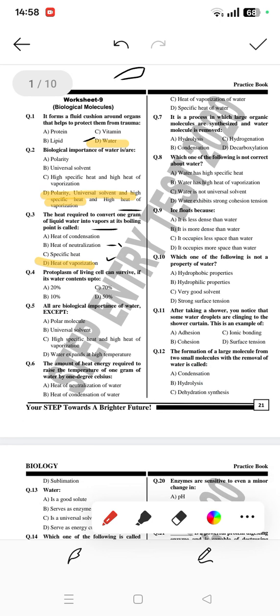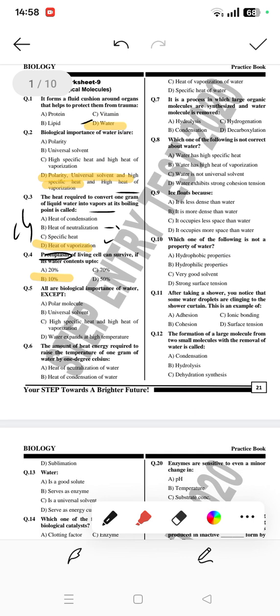Then comes protoplasm. Protoplasm is simply cytoplasm plus nucleus, that's called protoplasm. So this is the living part of the cell, which can survive if the water content is 10%, so the answer is 10. You might get confused with others, but learn this because they're asking the minimum content. So protoplasm can only survive when we have at least a minimum of 10% water present.